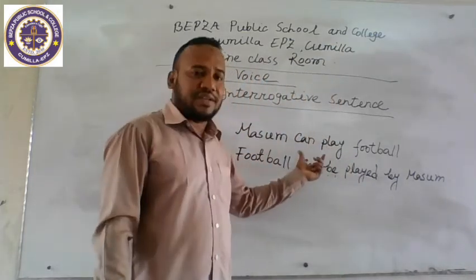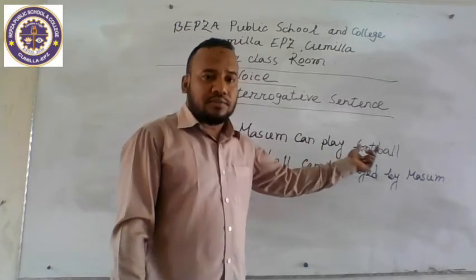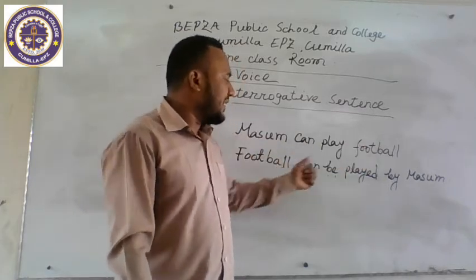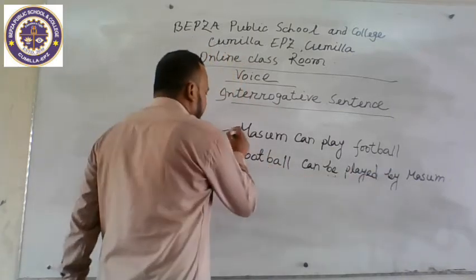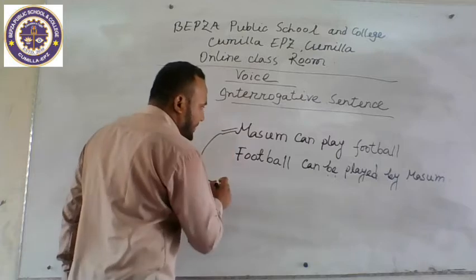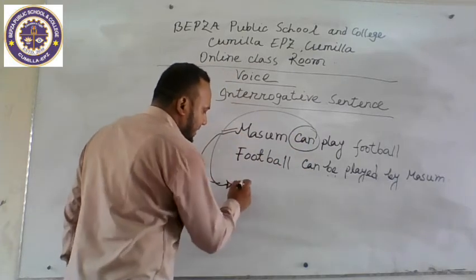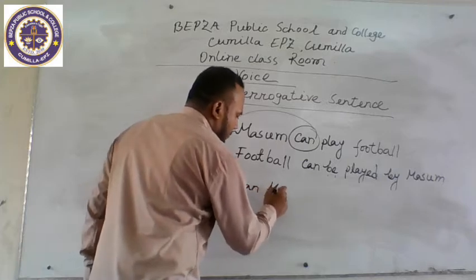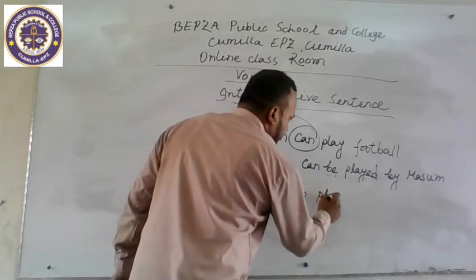We get: Masoom can play football. Football can be played by Masoom. If we want to make this sentence interrogative, can will be in front of the subject: Can Masoom play football?